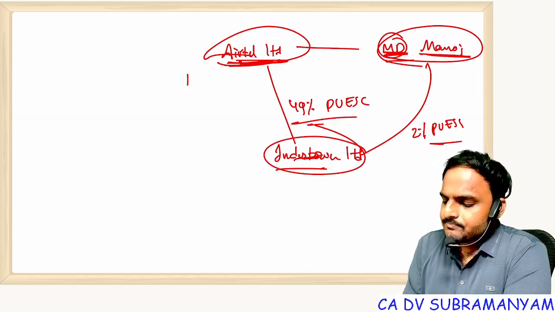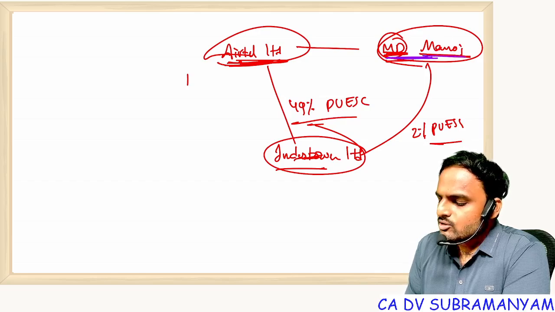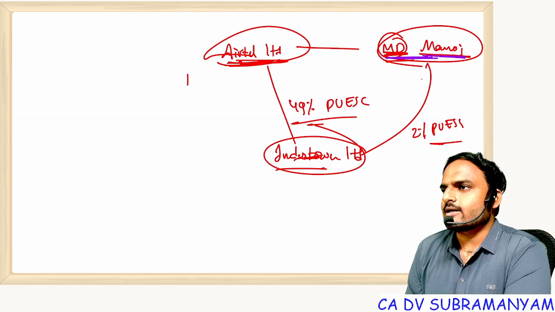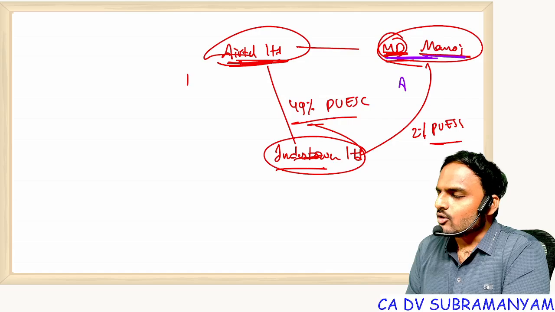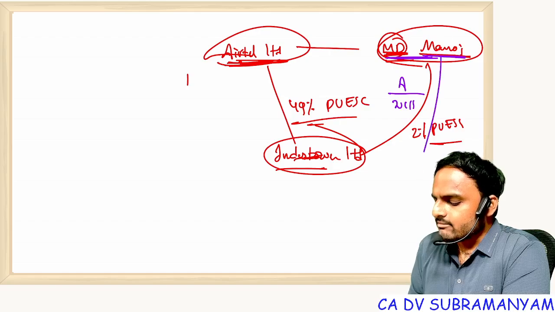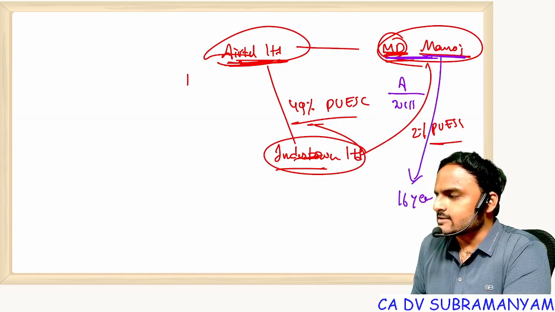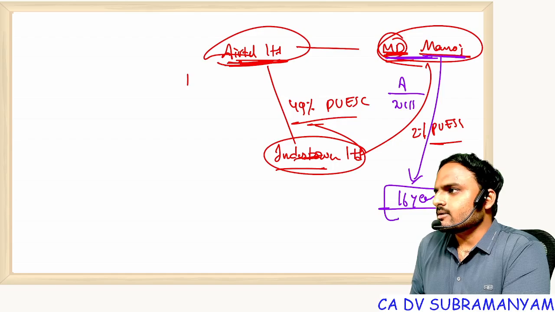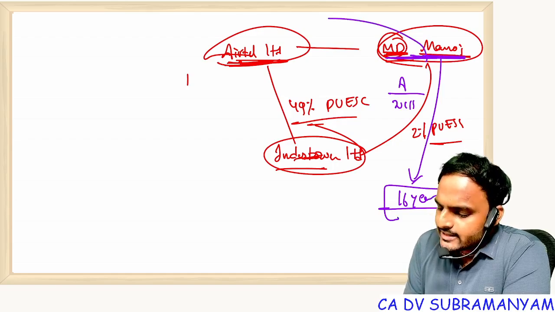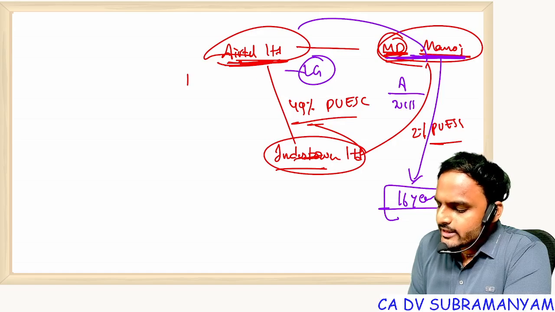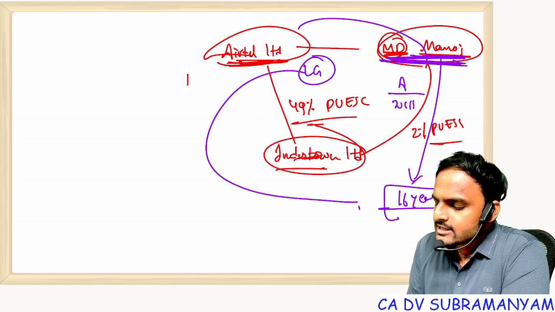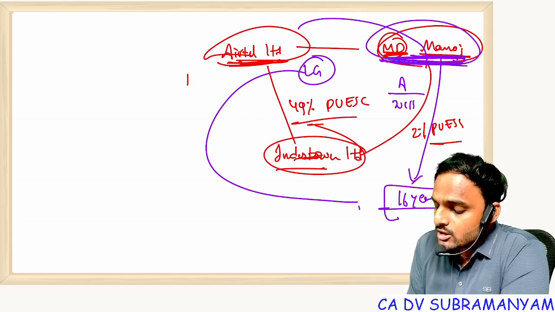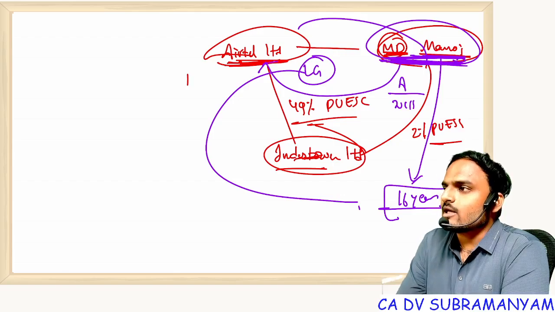Now what happened is, one day managing director Manoj got a heart attack twice in a row, and he knew that he would get a third heart attack immediately. That's why he called his lawyer and made a will. He has a son who is 16 years old. He is a minor. So Manoj appointed Airtel as legal guardian to take care of his son. As a result, all the assets of managing director Manoj got transmitted to Airtel.